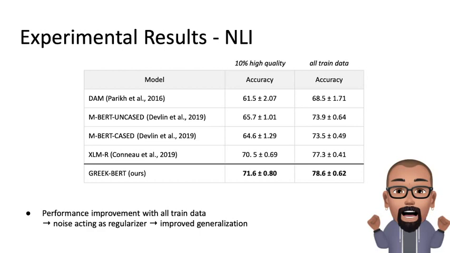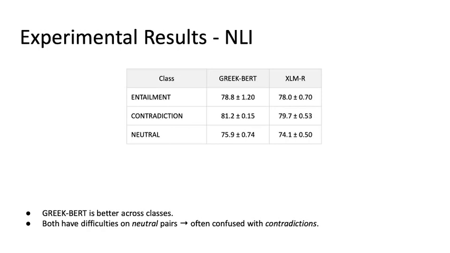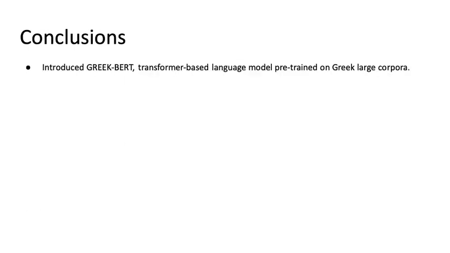Using a larger training set seems to be better than using a smaller one, even if the larger training set contains more noise. We suspect that noise may in effect be acting as a regularizer, improving the generalization ability of the models. As in the previous dataset, we report results per class for the two best models. GreekBERT is better in all three classes, while both models have difficulties when predicting neutral pairs. Inspecting the results, we observe that neutral pairs tend to be confused with pairs containing contradictions.